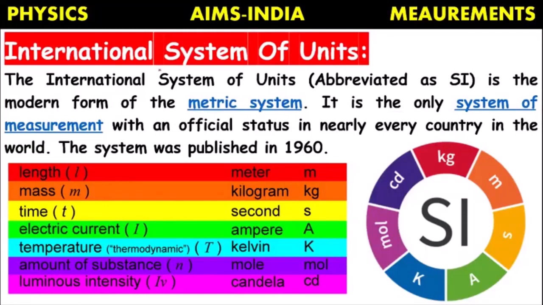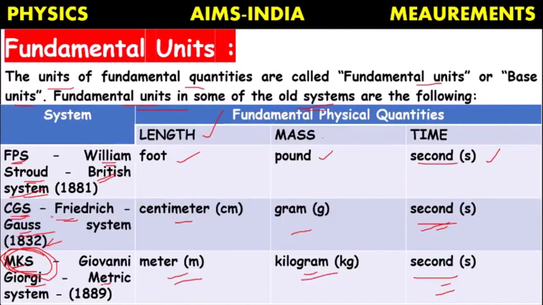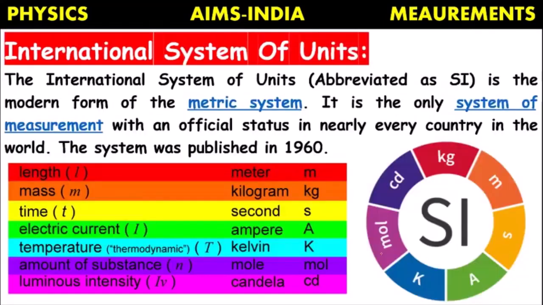Next, International System of Units. Later on, scientists recognized that the MKS system, or whatever systems they had proposed, were not enough to describe all the available physical quantities in nature. So they proposed one more system called the International System of Units, abbreviated as SI. It is the modern form of the metric system.